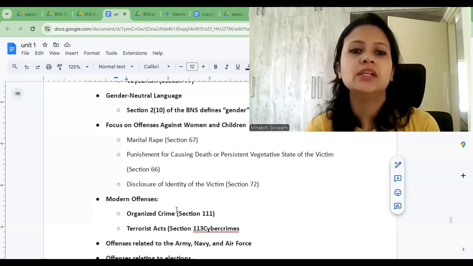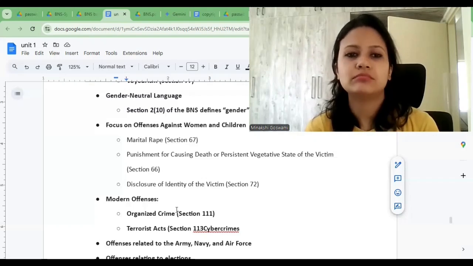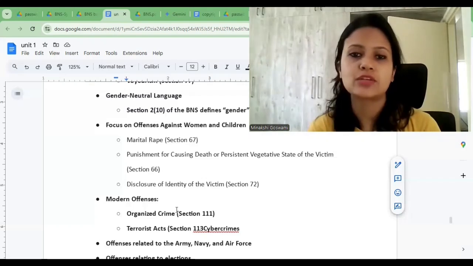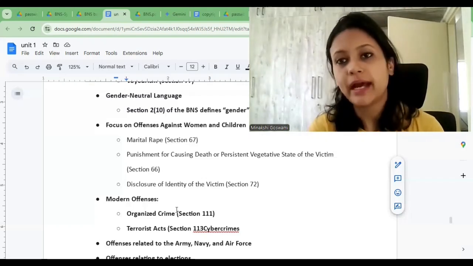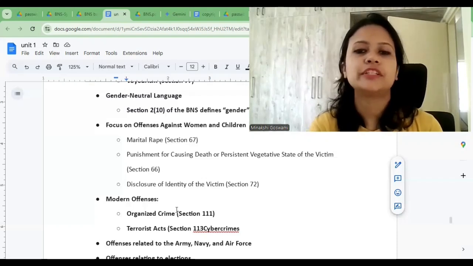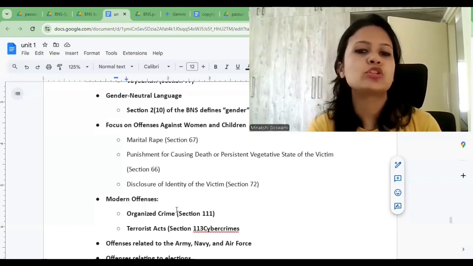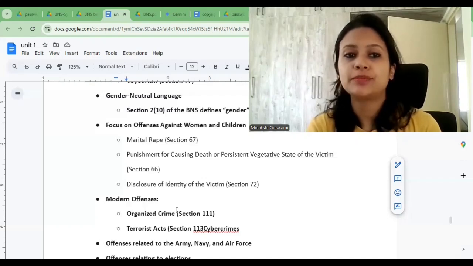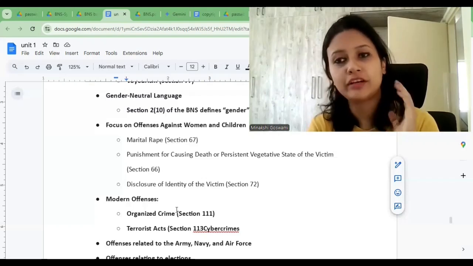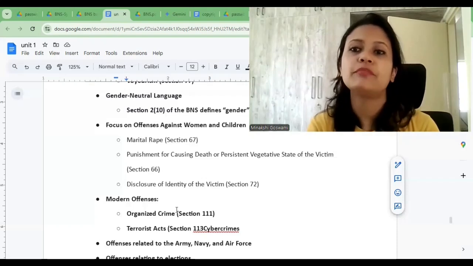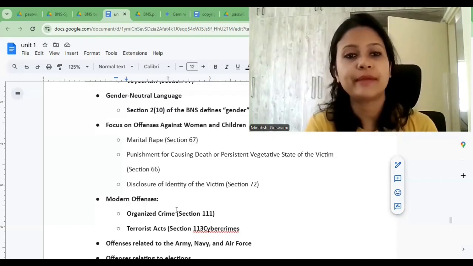So if that is done, whose identity is prohibited, whose disclosure of identity was prohibited, if that is disclosed, then there is punishment under BNS also, and such a person can be punished with imprisonment which can extend up to 2 years, and they can also be made liable to fine. So it also imposes punishment for those who disclose the identity of victims whose identity should not be revealed as per provisions of BNS or any other law for that matter.